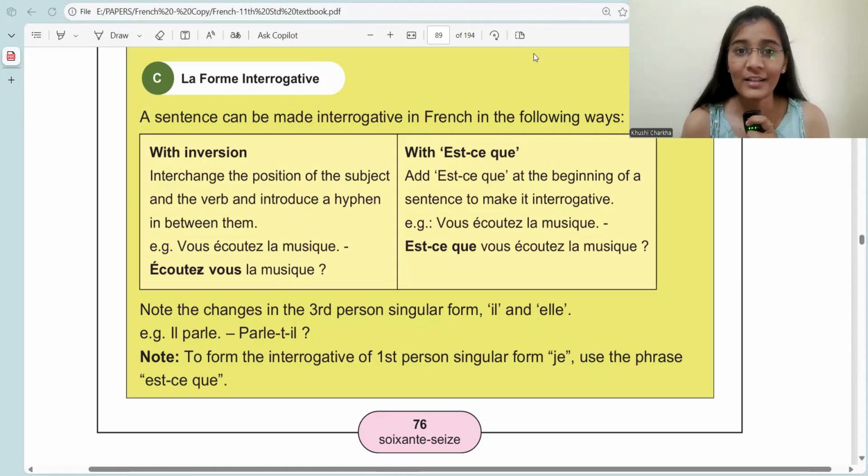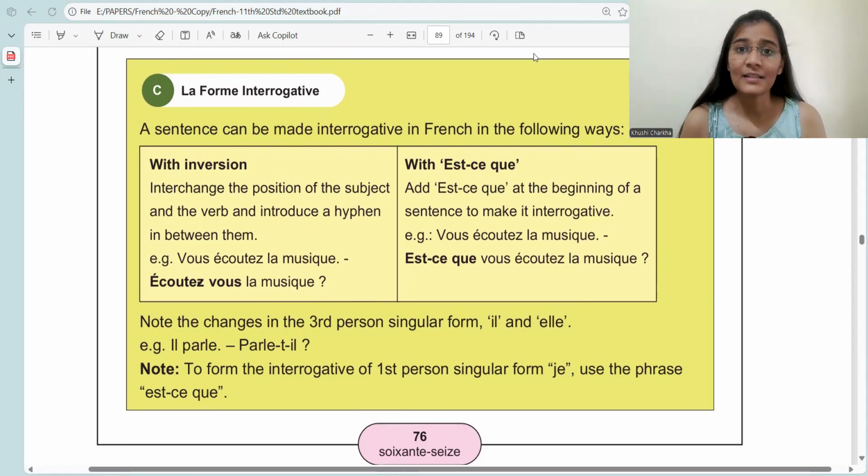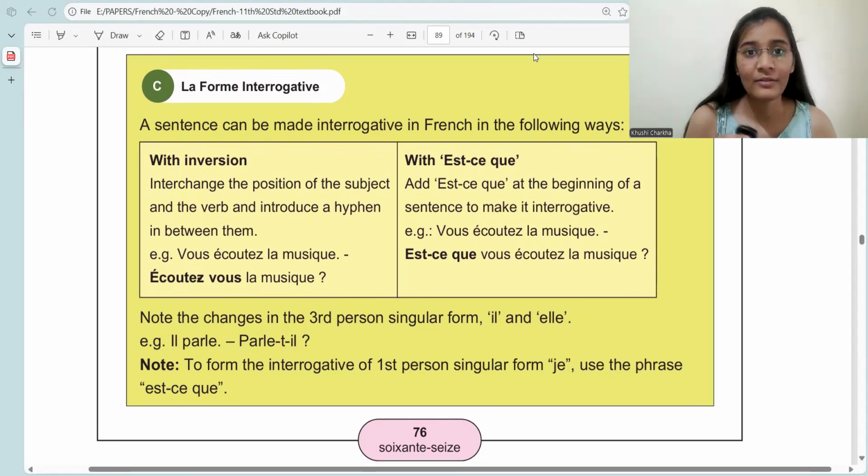In this video, we are going to learn another important topic, which is how to form a question in French. This video is relevant for anyone who's learning French. The screen which you can see is from the HSC 11th standard textbook, lesson number 4. Now, this is a very basic topic. Everyone learning French should have the knowledge of this topic. How to make a sentence into a question form in French.